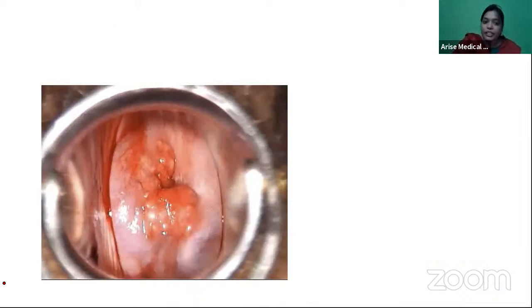I'll show you the picture of CS cervix also. This is how the CS cervix looks like. So this is a cauliflower-like growth. It will be friable, it will bleed on touch, and it will be hard in consistency and fixed. So this is a picture of the CS cervix, in case next time they give you one. But CS cervix can also be given as a VIA picture, visual inspection under acetic acid, where they can show you the white patch more predominantly, right?